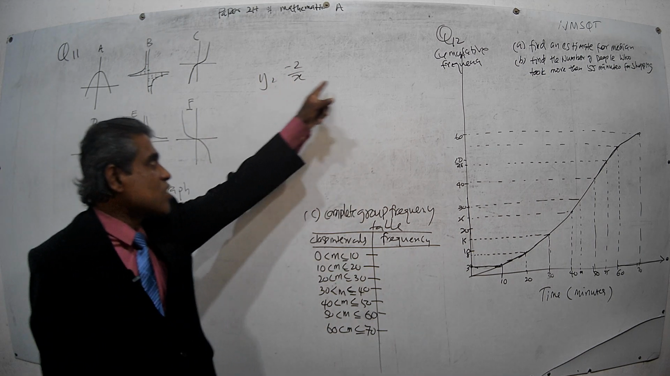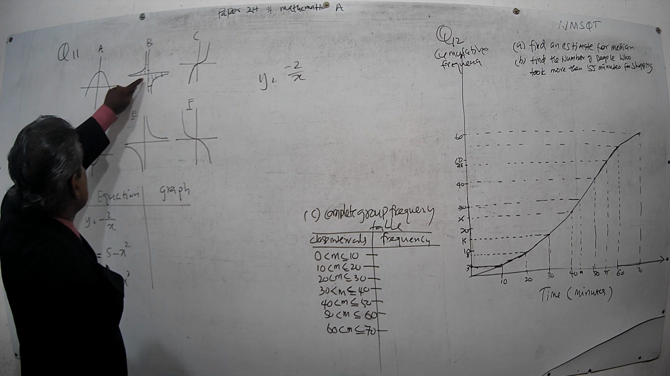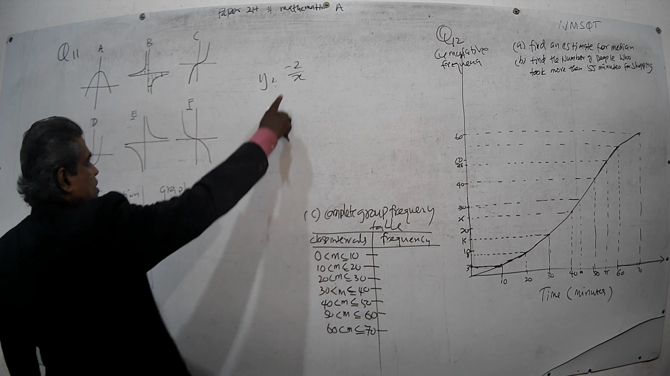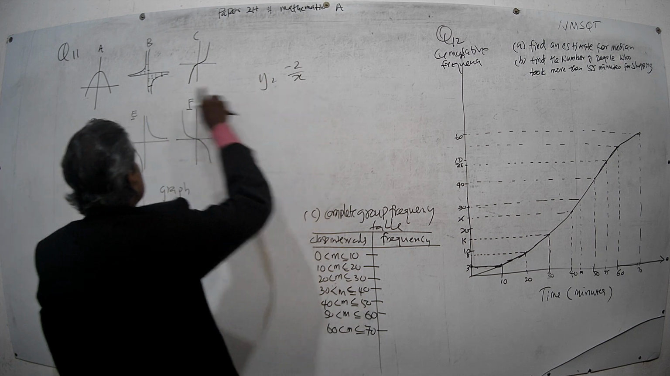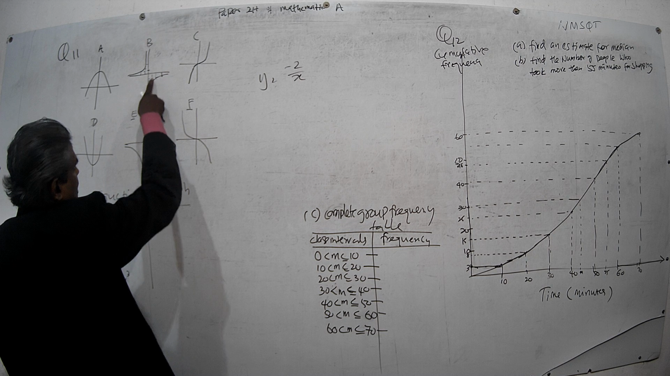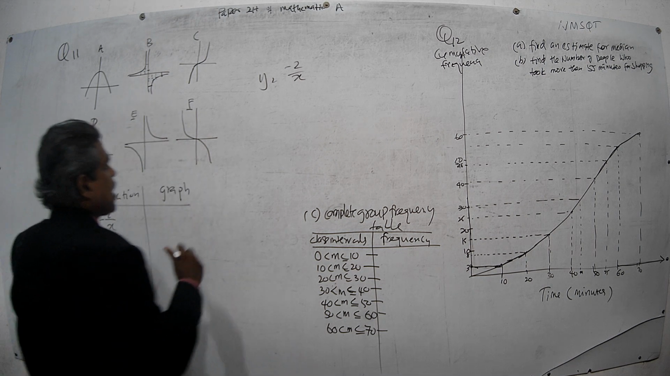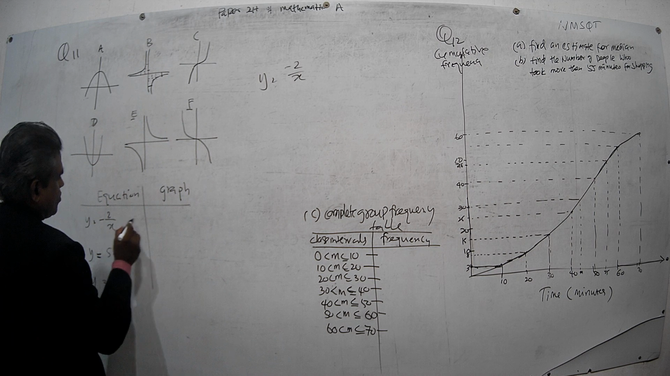That means for all positive x values, y is negative. This is the one. For all these positive x values, y is negative. So therefore, this is the graph. No need of checking any other thing. Therefore, this will be B.